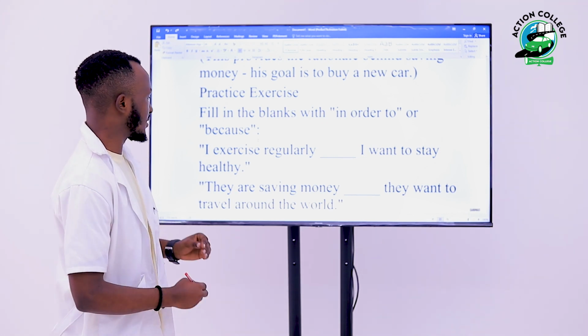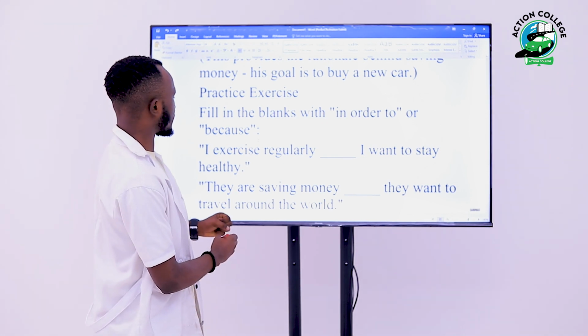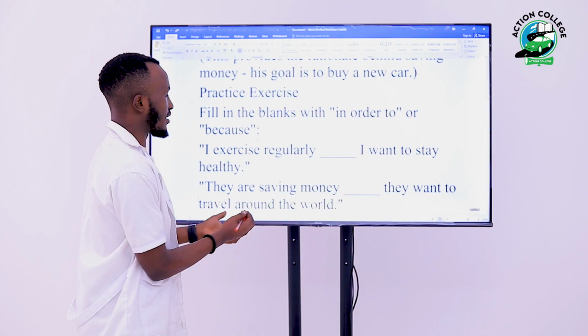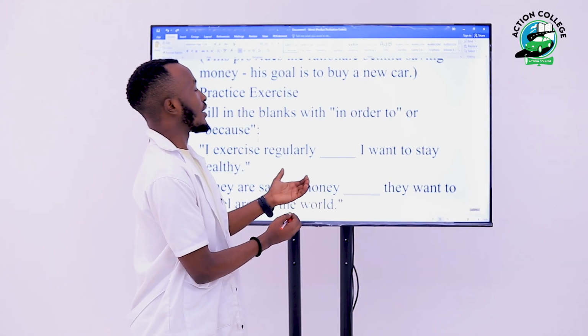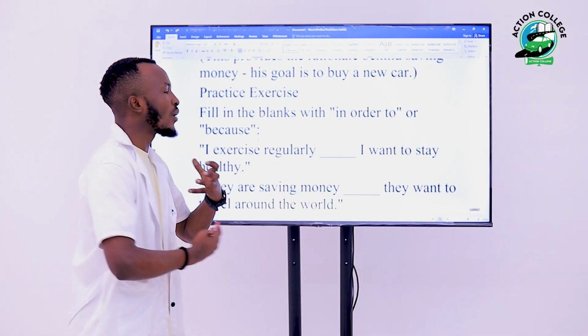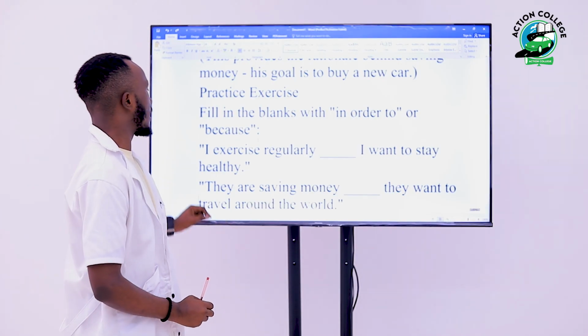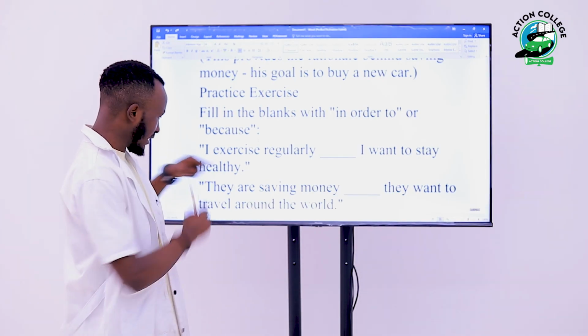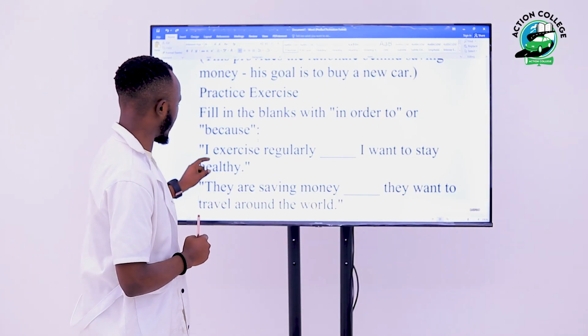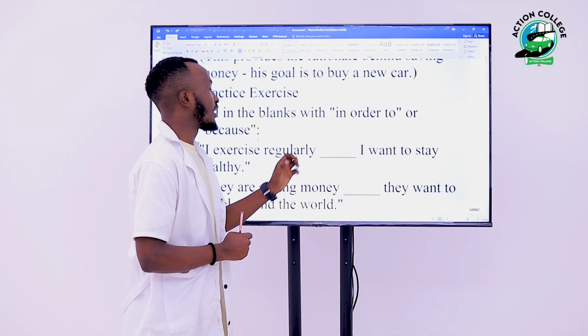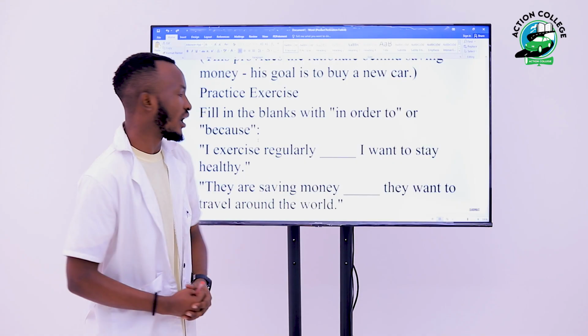So guys, as you can see, this person exercises regularly because he wants to stay healthy. So the right answer is because. I will say I exercise regularly because I want to stay healthy.